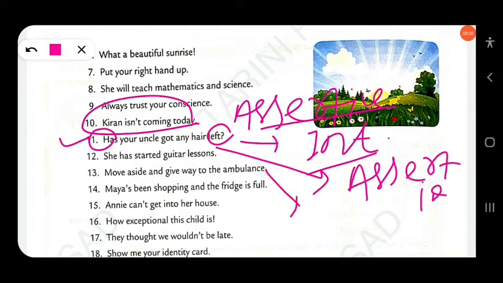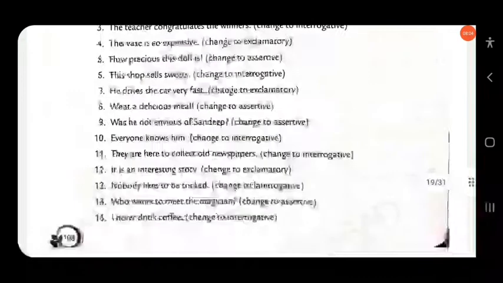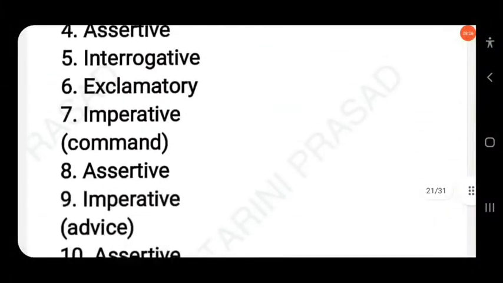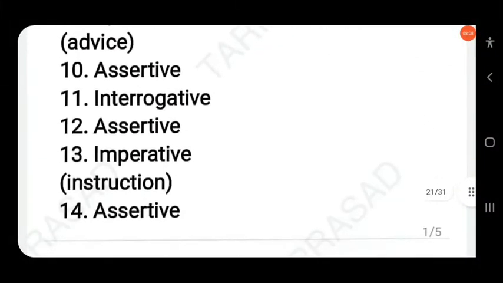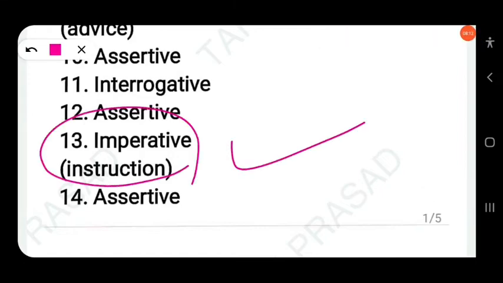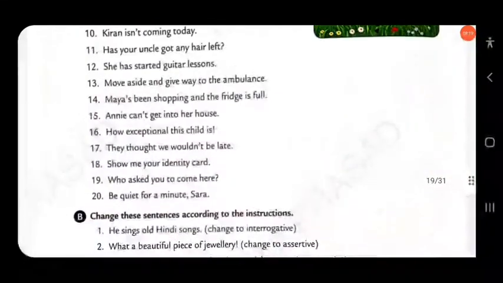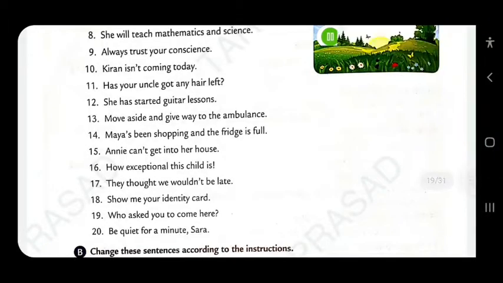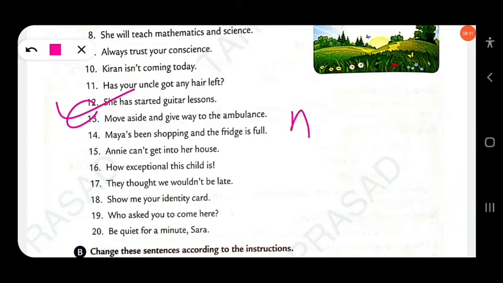This is an imperative sentence, one type of instruction. Then next, Maya has been shopping and the fridge is full. This is an assertive sentence.